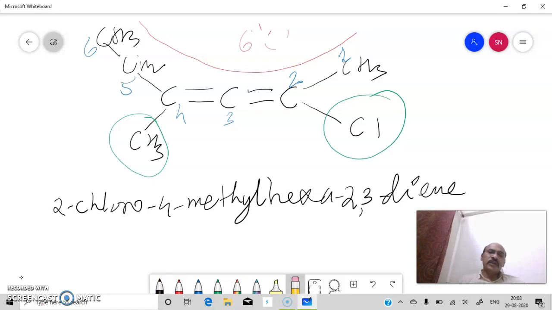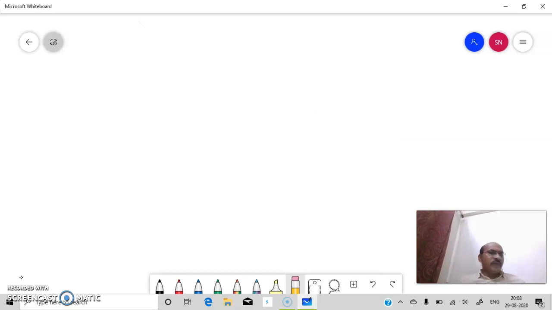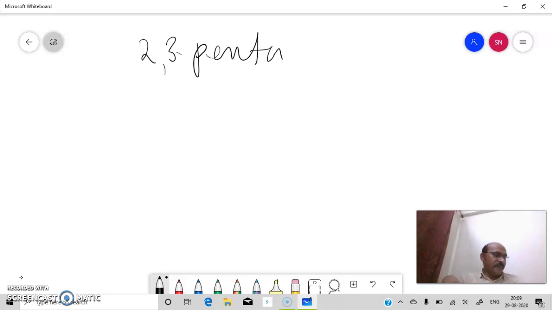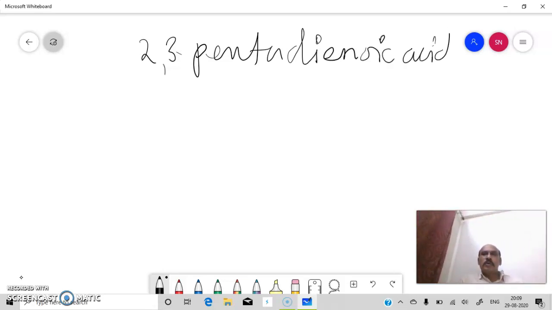Okay, we'll proceed to another example. In this case, we'll start from the name and proceed to draw the structure. Here I am writing the name of this molecule as 2,3-pentadienoic acid.